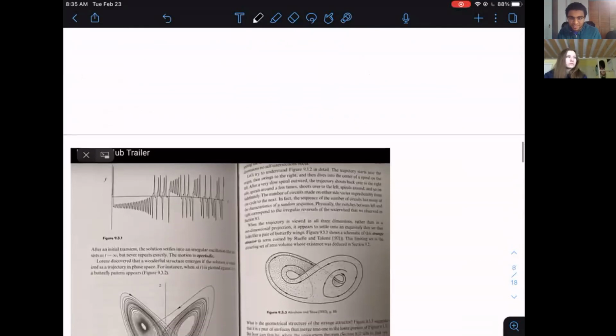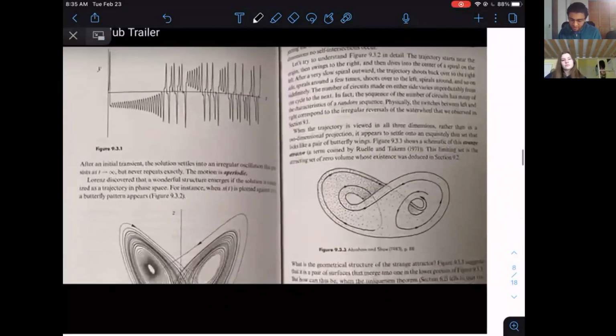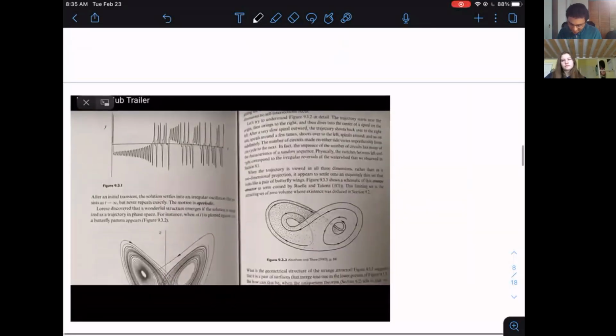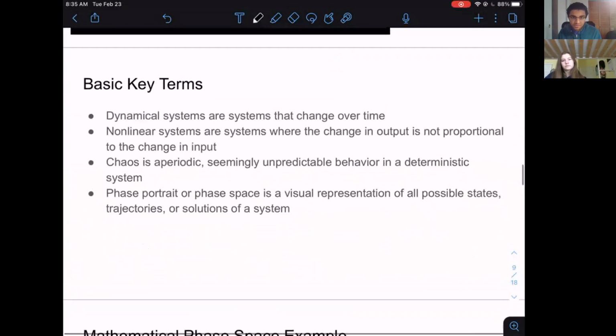If you remember the physics club trailer, most of the people here have probably seen the physics club trailer. We had this visual in the physics club trailer. Right, so we're going to be discussing what this was all about here. First, we're going to start with some basic terms.